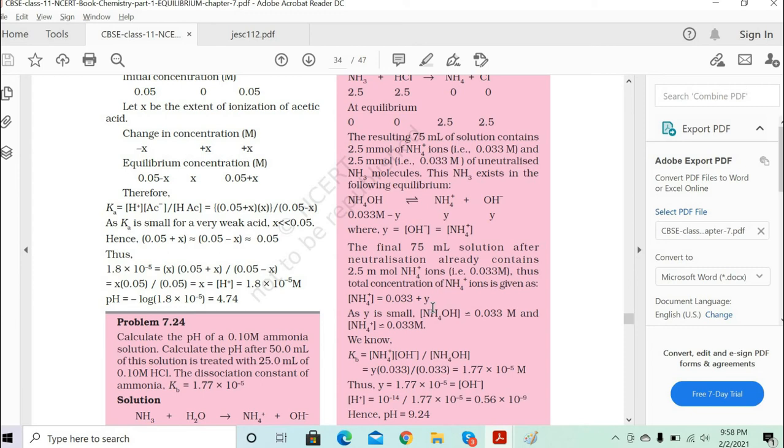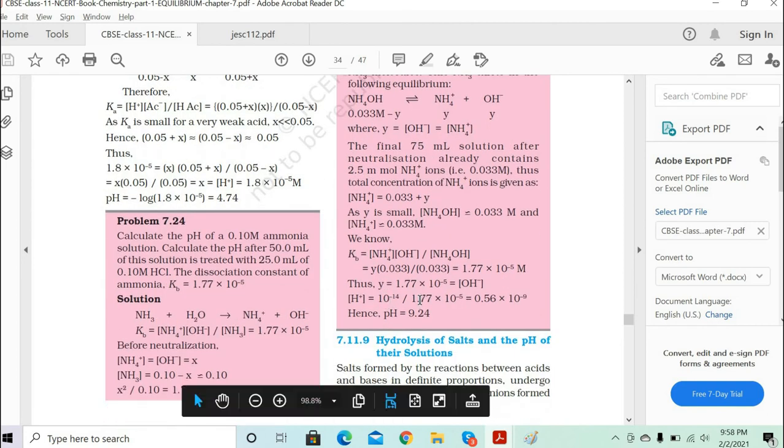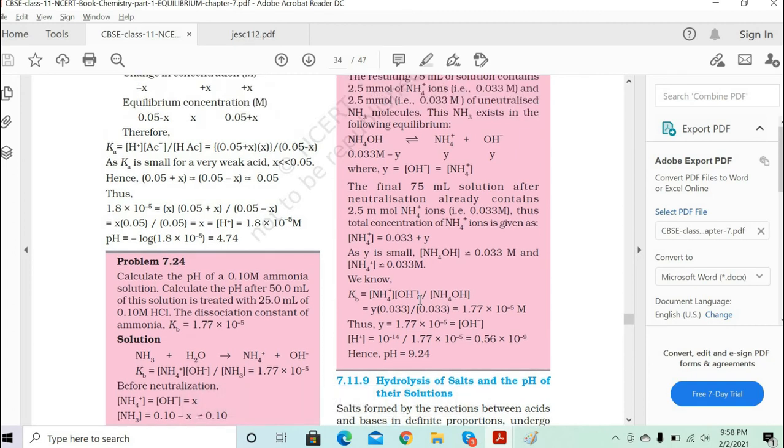You have the 75 ml solution containing 2.5 moles of NH4 ions and 2.5 moles of the ammonia. Then if you have ammonium hydroxide, okay, what is this? He has mentioned the OH ions, right? He has mentioned the 2.5 molar solution. Total ion concentration, how much? Ammonium ions is 0.033 plus Y.